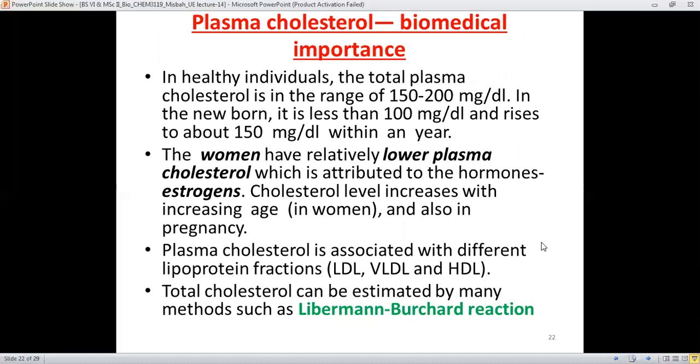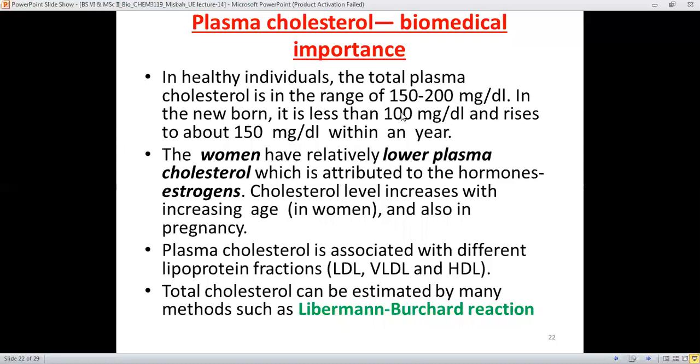Plasma cholesterol and certain biochemical, biomedical importance about its level. In a healthy individual, the total plasma cholesterol is in the range of 150 milligram per deciliter of blood to 200 milligram.